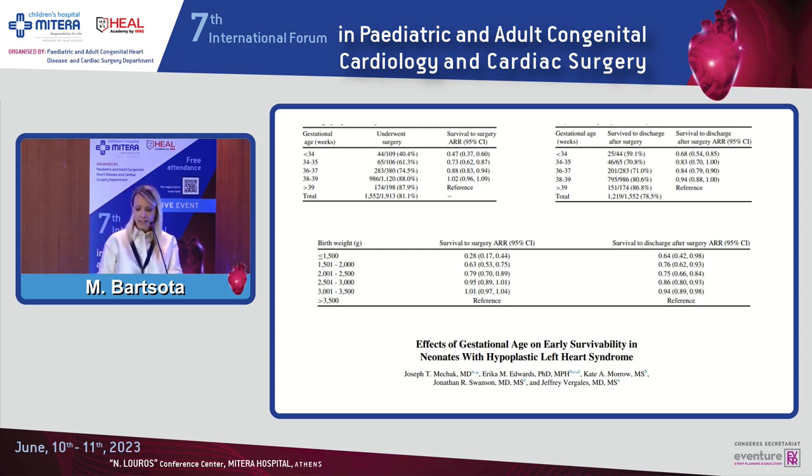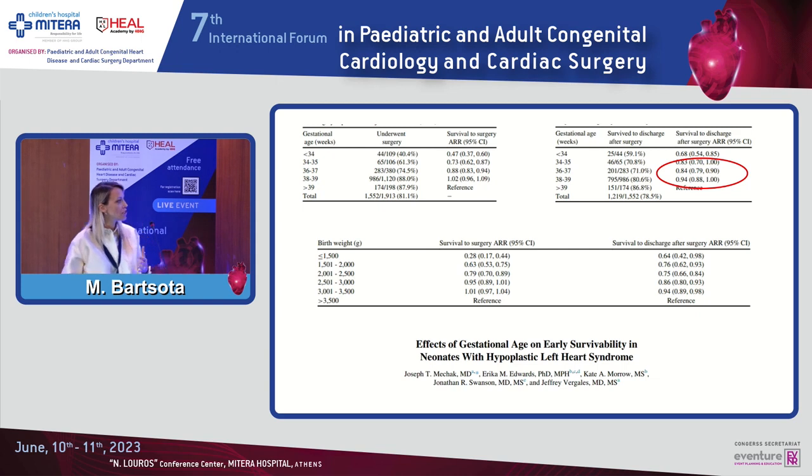But what is of interest to see is that when we look specifically at the survival to discharge, there was no statistically significant difference between the group 34 to 37 weeks, and their chance to survive after surgery was very similar to the term, 38 to 39. So again, this group was saying that we know that these patients are at high risk of not making it to surgery, but if they survive the early neonatal period, we have to push for early surgery for the late preterm and early term patients with hypoplastic left heart syndrome.